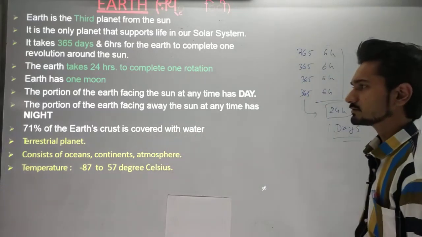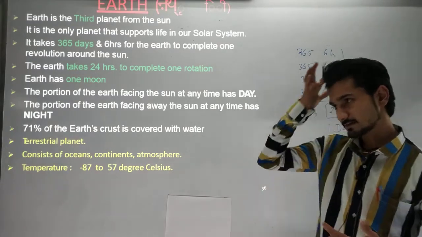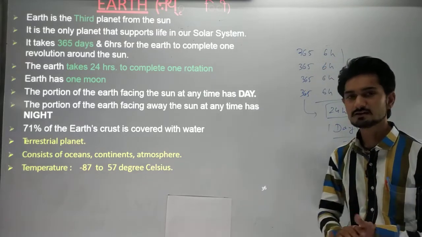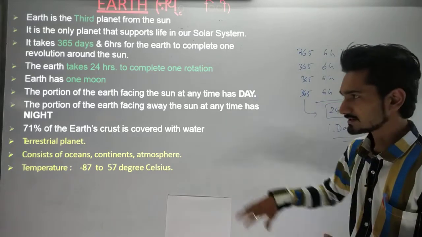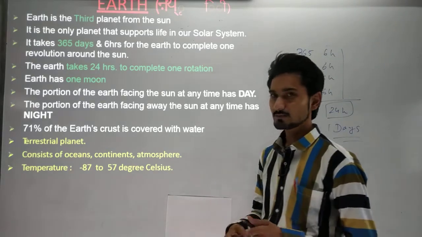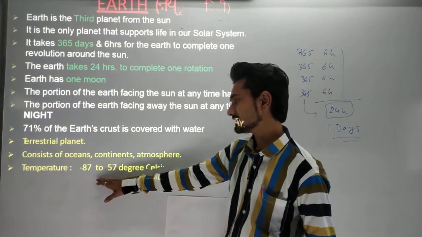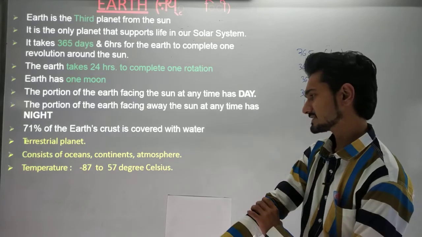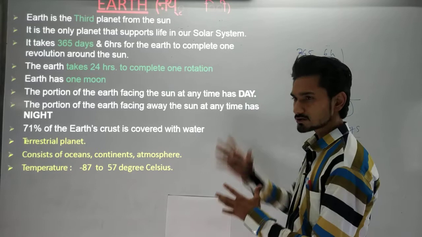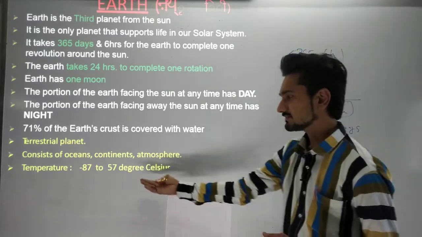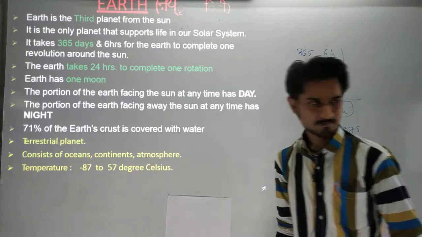So 71% of the Earth's crust is covered with water. It is also a terrestrial planet, because it lies before the Mars orbit, so that's why we can consider it a terrestrial planet. It gets a normal temperature range of minus 87 degrees to 57 degrees Celsius. This minus 87 degrees Celsius occurs at the north pole and the south pole, while 57 degrees is the normal temperature range where we can live easily.